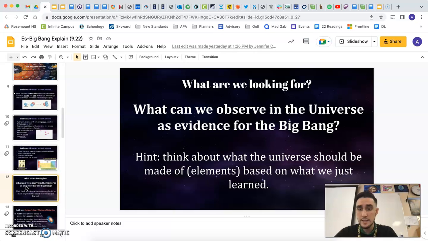Remember that the Big Bang says it started as a hot, dense state. All of matter was compressed in there, and then it's been expanding ever since, expanding and cooling. So knowing that hydrogen and helium are the most abundant elements in the universe, and knowing about the Big Bang, what can we observe in the universe as evidence for the Big Bang? That's what you'll need to try to fill out at the bottom.